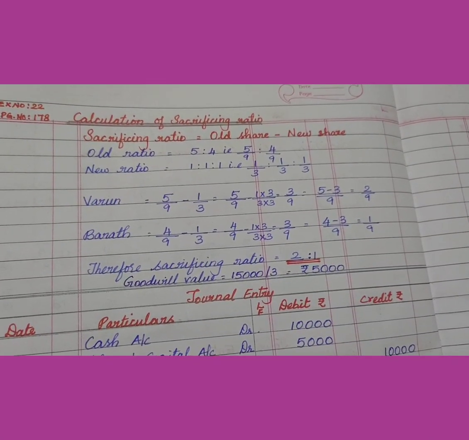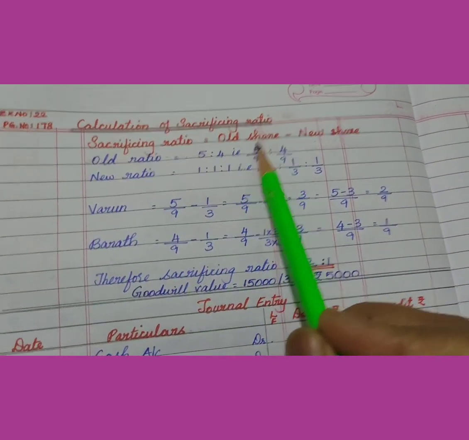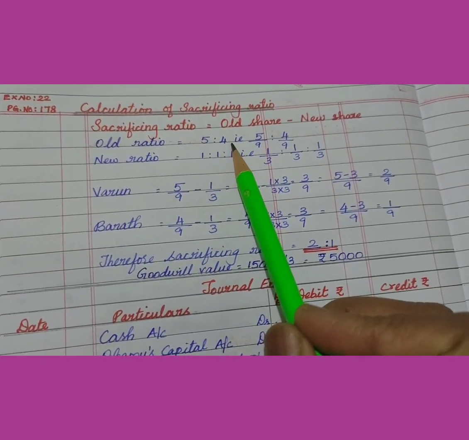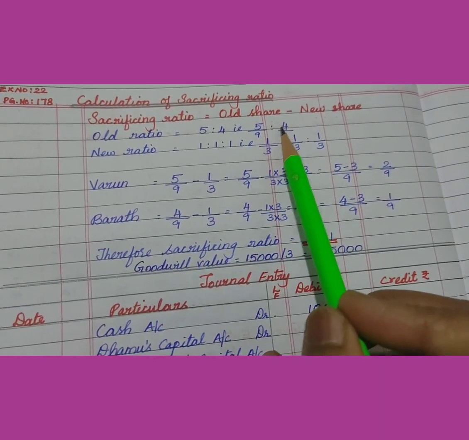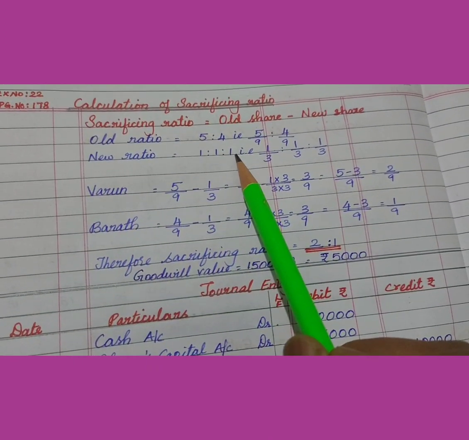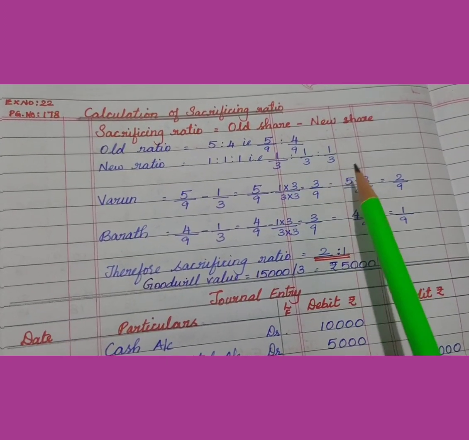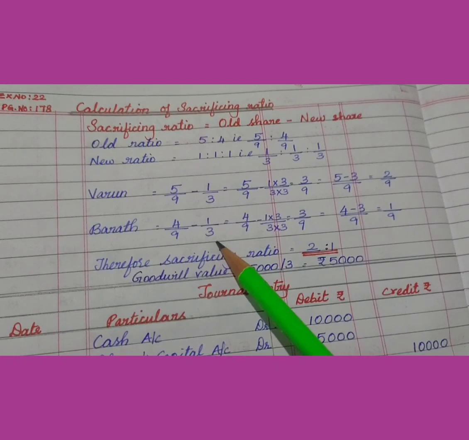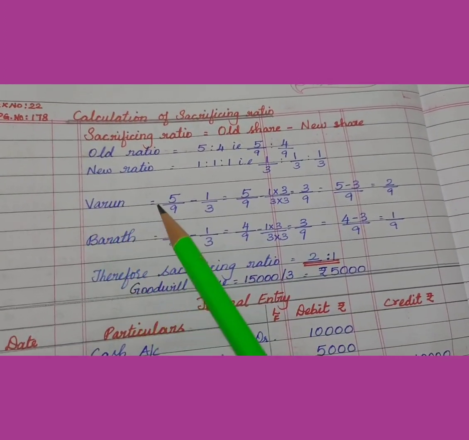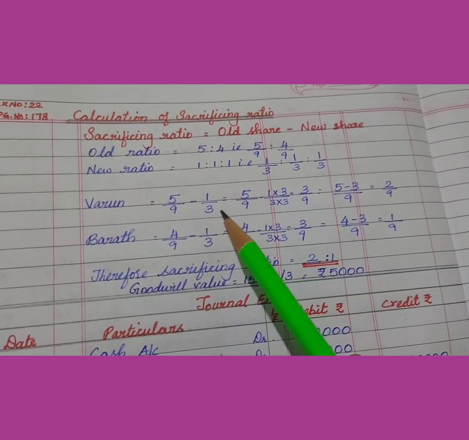So for finding the solution, first we write the formula: sacrificing ratio is equal to old share minus new share. Old ratio is 5:4, which can be written as 5 by 9 is to 4 by 9. Whereas new ratio is 1:1:1, that is, it can be written as 1 by 3 is to 1 by 3 is to 1 by 3. Sacrificing ratio will be calculated only for the old partners. So for Varun, old share is 5 by 9 and new share is 1 by 3.